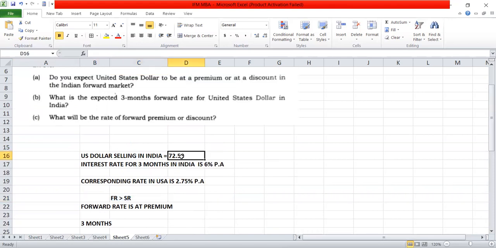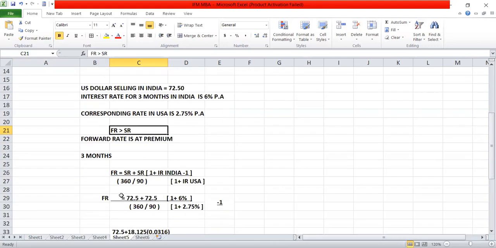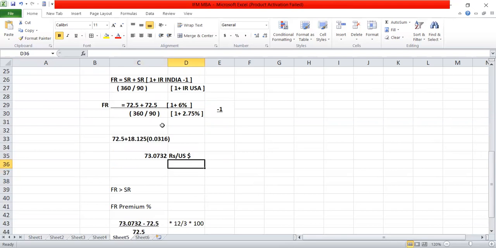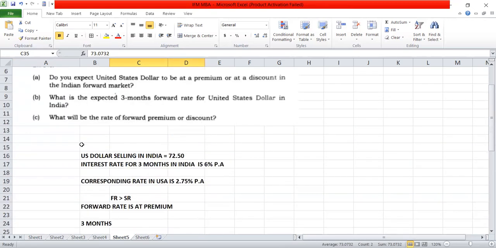Now spot rate is 72.50, forward rate is 73.0732. So this is the first equation. Now the second answer, this is the forward rate of the US dollar. And next, the third one, what will be the rate of forward premium or discount?